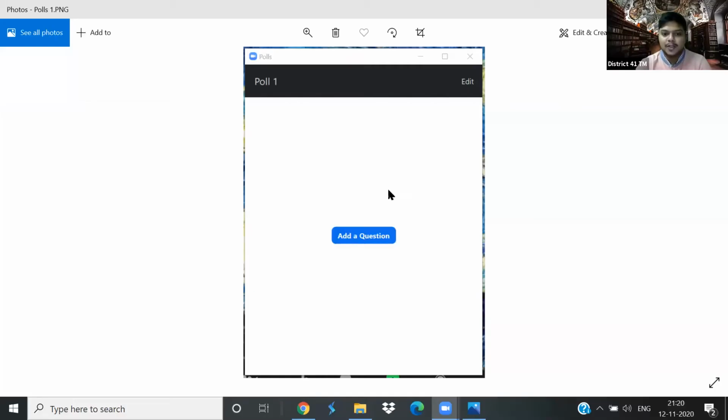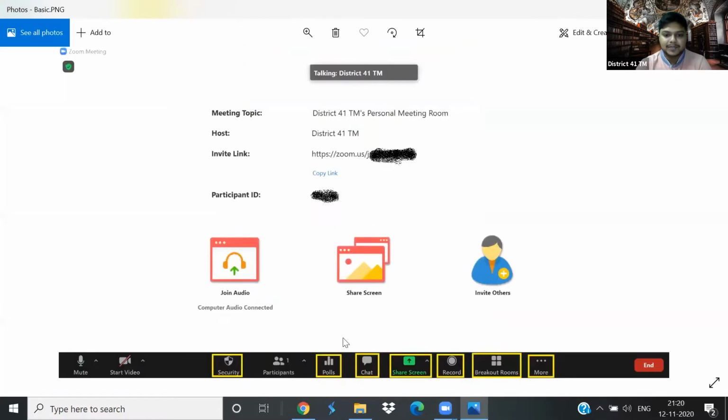Now, let us move to the next thing. That is polls. Currently this particular meeting does not have any poll. So if I actually click on that option, you remember the screen, polls. If I click on that, I would get this particular pop-up.